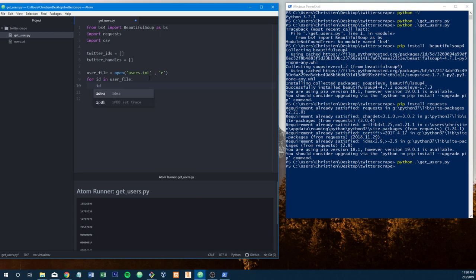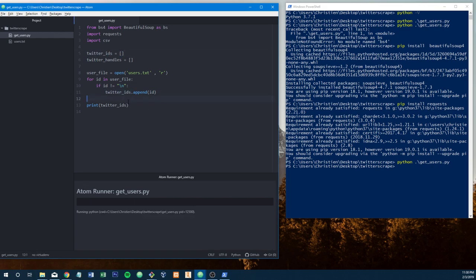So let's do if ID is not equal to \n, then we will do twitter_ids.append(ID). And then what we can do here is just print twitter_ids and see what we get. So what we're doing here is reading the file. If the line is not a newline, which is what this gap between the print statements is, then we're going to take the actual ID, which is a string, and push it to this list. And so let's see what we get.